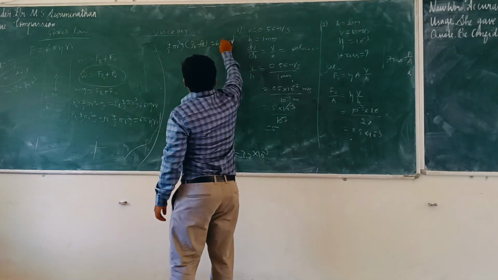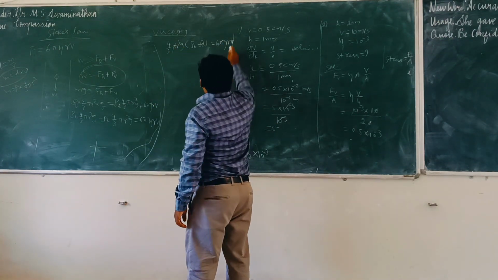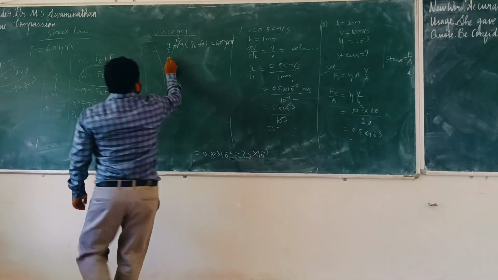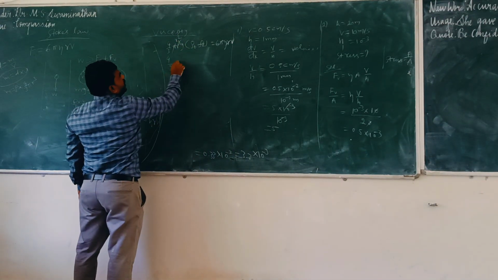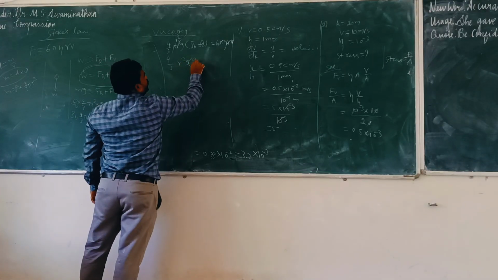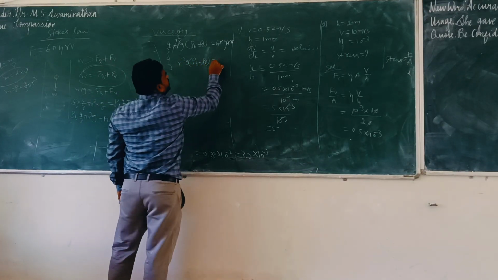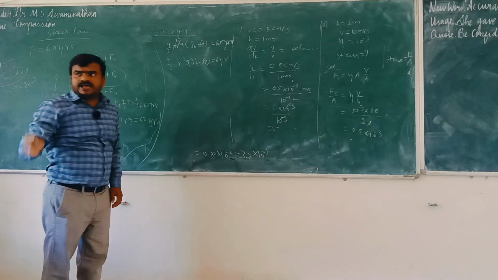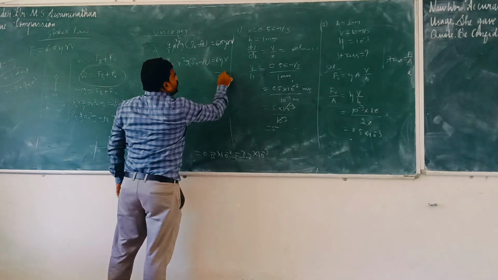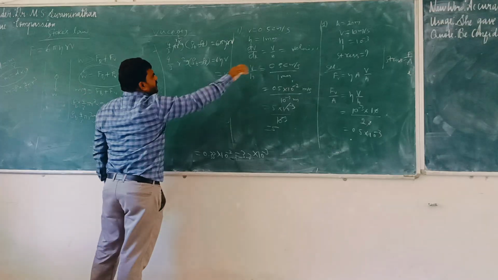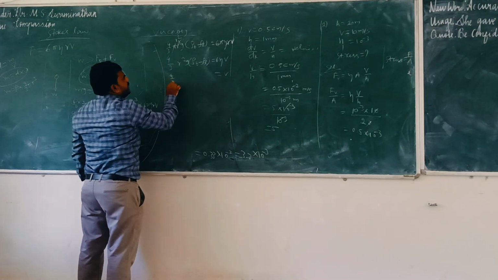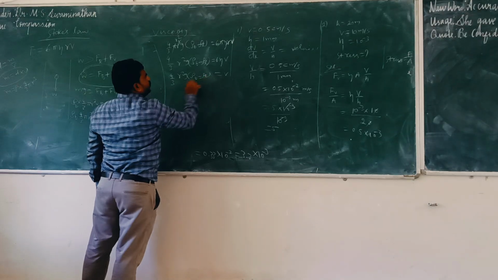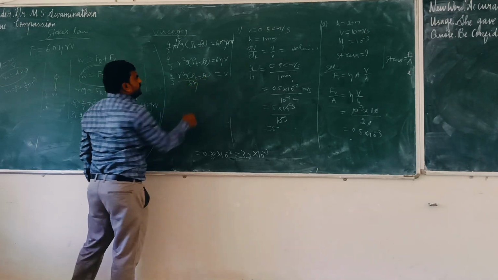Pi cancels, r cancels and it becomes r squared. So 4/3 r squared G (rho B minus rho L) is equal to 6 eta V. What is your aim? V. So keep V on the left side: V equals 4/3 r squared G (rho B minus rho L) divided by 6 eta.